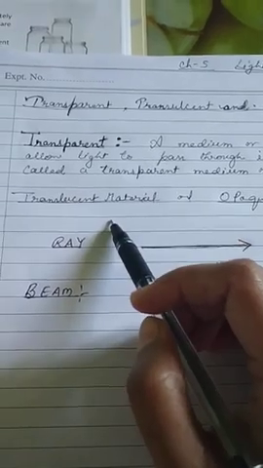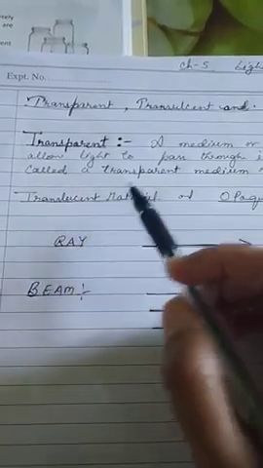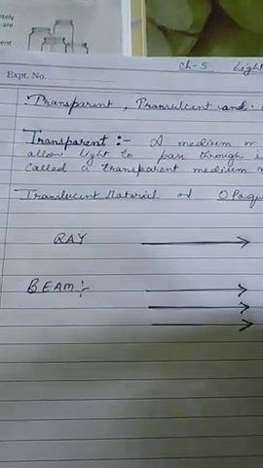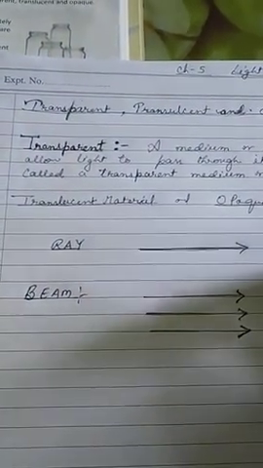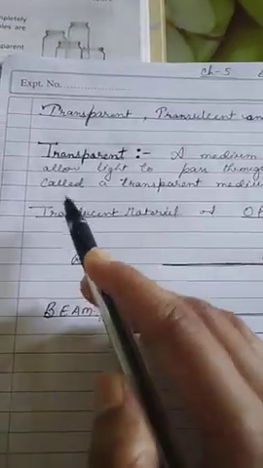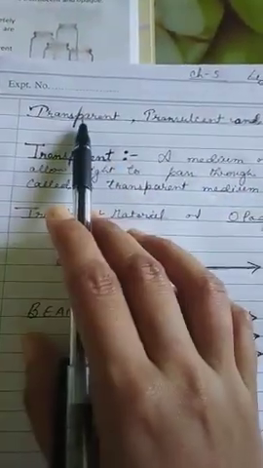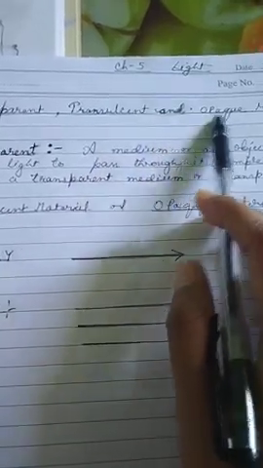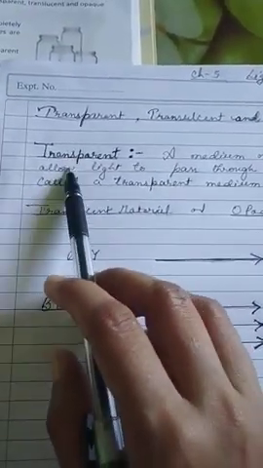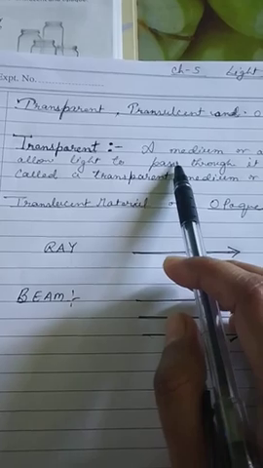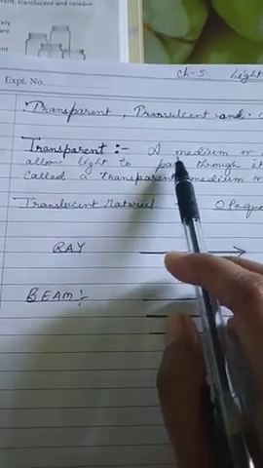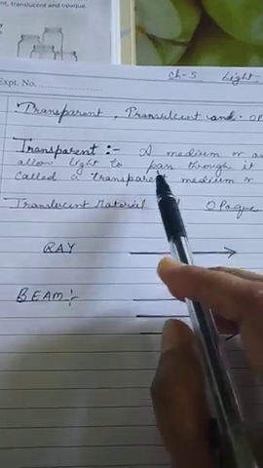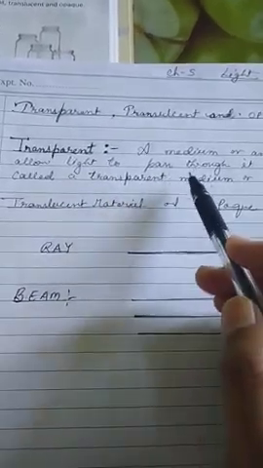But why is it that a wooden window cannot allow the light to pass through it, but a glass window allows the light to pass through it? This depends upon these three types of materials: transparent materials, translucent materials and opaque materials. Transparent materials are those materials or mediums, you can say, which allow the light to pass through them completely. That is called a transparent object.